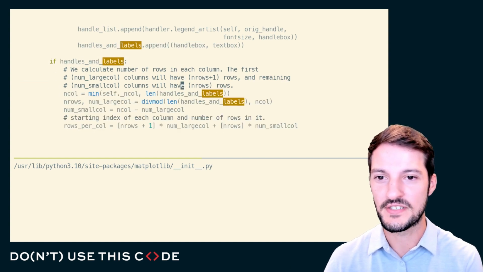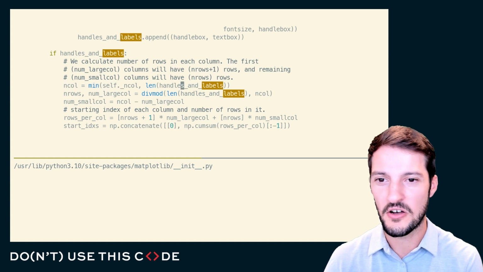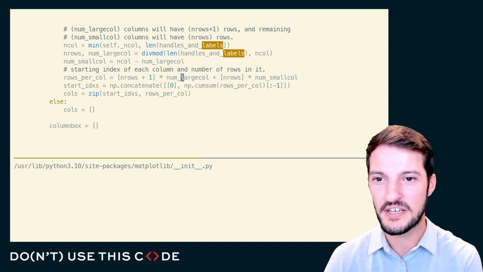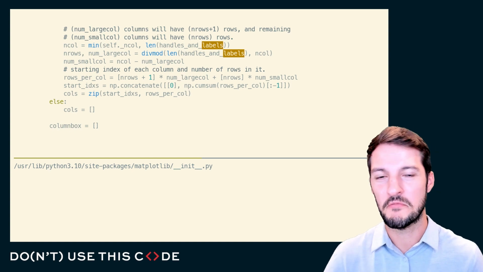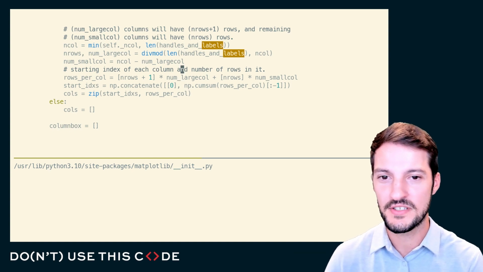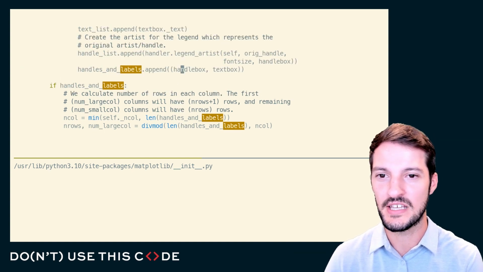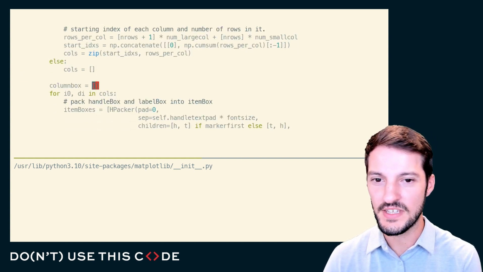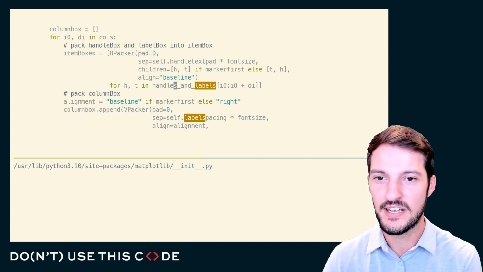And if we have handles and labels and columns and rows, now I don't think I care about this because I'm not here to figure out how to orient columns and rows. I'm just here to figure out what they are doing with these labels. And so they store it in this handles and labels box. And so maybe I need to search for that. Oh, I see handles and labels right here.